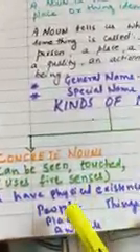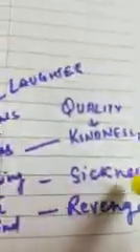Okay. So what we have learned is that there are 2 main kinds of nouns, concrete nouns and abstract nouns. Concrete nouns are further divided into proper, collective, material and common nouns. Concrete nouns can be seen, touched and have physical existence. In abstract nouns, we cannot see, feel or touch. That means actions or ideas like laughter, quality like kindness, honesty, or feeling like sickness, or state of mind like revenge are all abstract nouns.